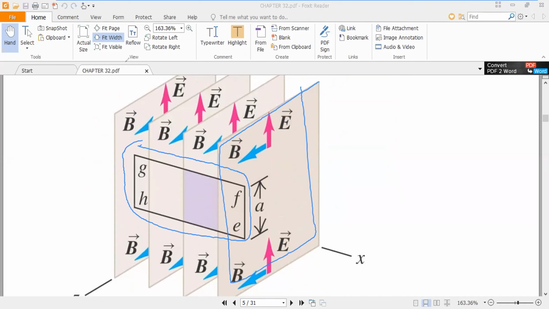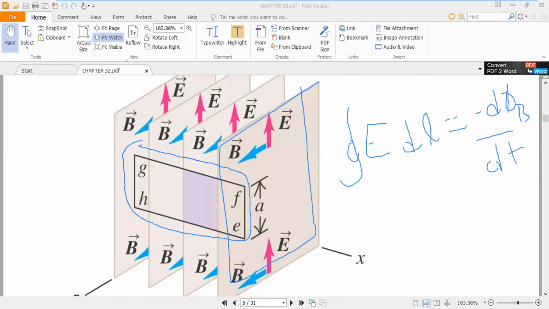So how will we calculate E dot dl? E dot dl equals minus d phi B, meaning magnetic flux, over dt. This is the equation we will use to calculate.